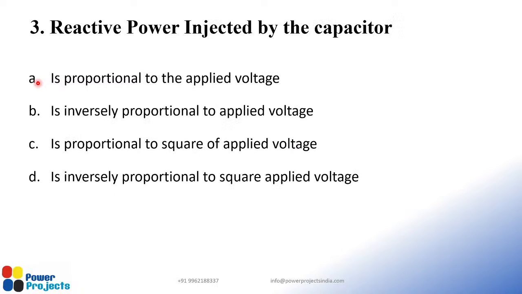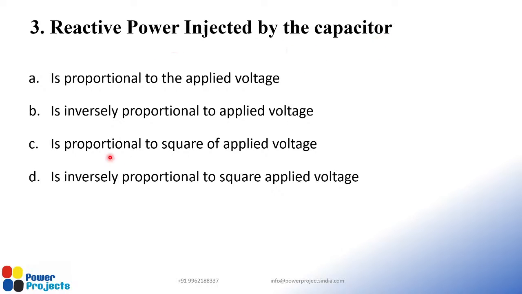Third question: reactive power injected by the capacitor is proportional to the square of the applied voltage. Reactive power Q is V square into B suffix C, or V square divided by XC. So reactive power supplied by the capacitor is proportional to the square of the voltage. Whenever there is a reduction in voltage, the reactive power generation of the capacitor reduces proportional to the square of the voltage. That means if there is a 10% reduction in voltage, the reactive power generated by the capacitor will come down by 19%.